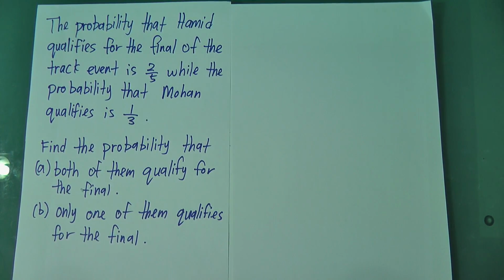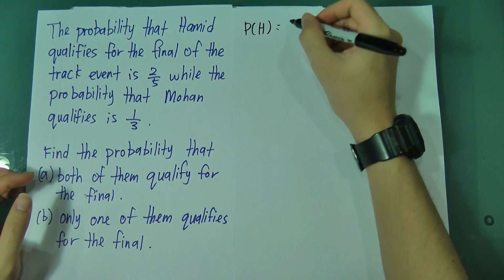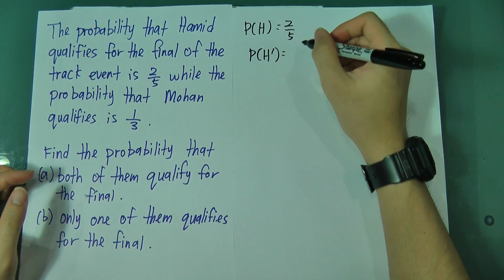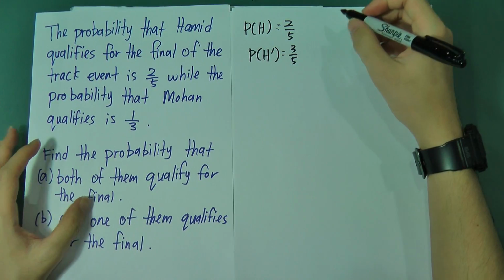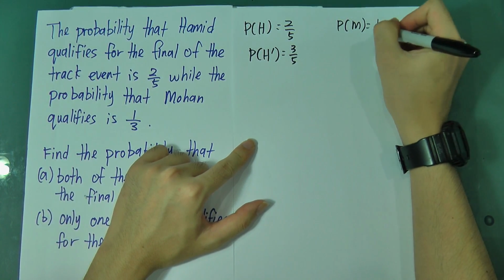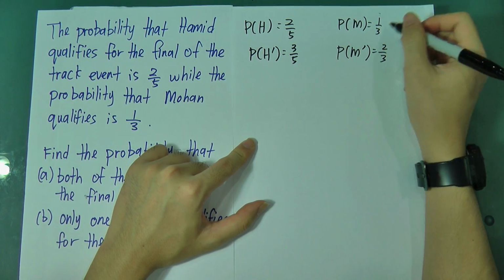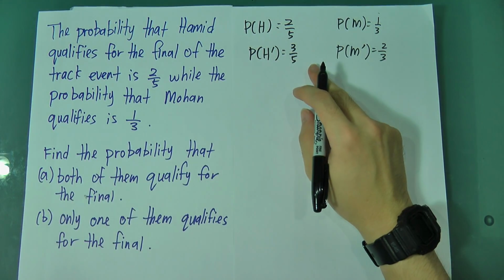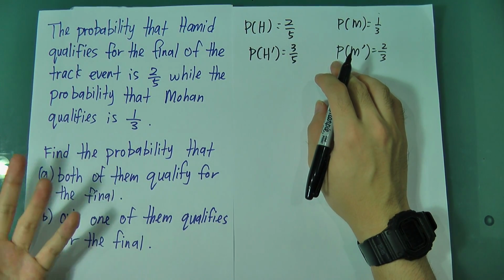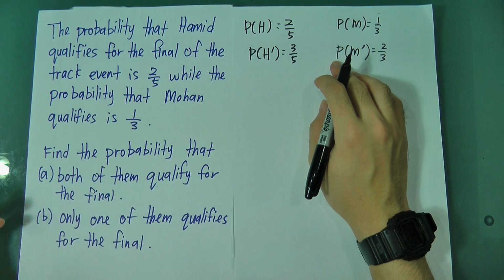So over here I'm going to write down the probabilities. Probability that Hamid qualifies is 2 over 5. So I know when Hamid is not qualified it will be 1 minus 2 over 5, which is 3 over 5. Alright, and then the probability that Mohan qualifies is 1 over 3. So when Mohan is not qualified it will be 2 over 3, because it's 1 minus 1 over 3. Alright, you have this simple information. Later you're going to use it to draw the tree diagram. If you understand, actually there's no need to draw a tree diagram, but if you can't understand, you'd better draw. Find the probability that both of them qualify for the final.